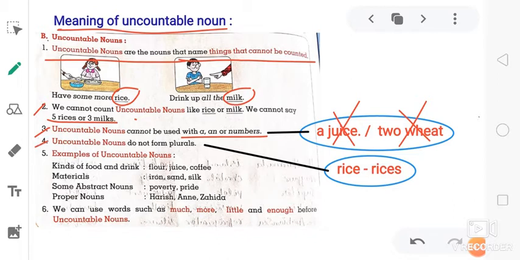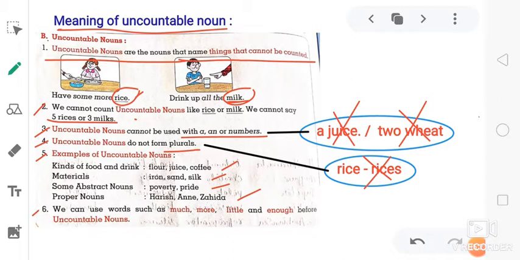Fourth one. Uncountable nouns do not form plurals. We can't change uncountable nouns from singular to plural. Rice will remain rice, milk will remain milk. You can't change rice into rices. Examples of uncountable nouns: kinds of food and drink, flour, juice, coffee, materials, iron, sand, silk. Some abstract nouns: poverty, pride. Proper nouns: Harish, Annie, Zahida. These are some examples of uncountable nouns.